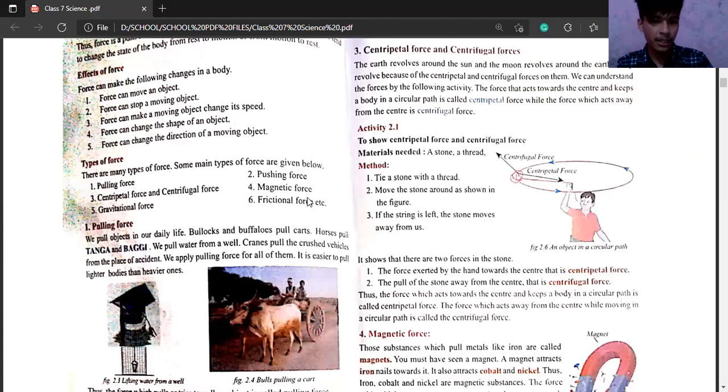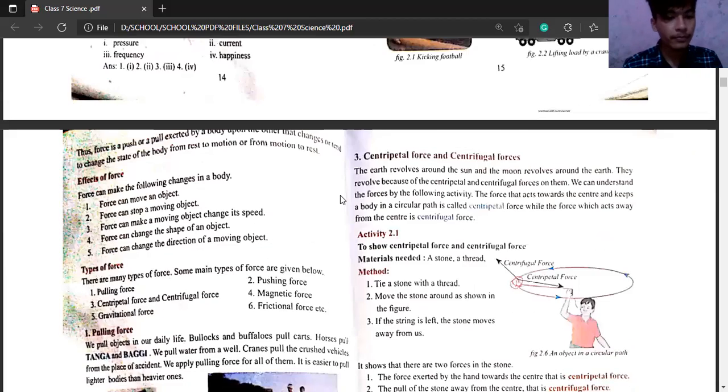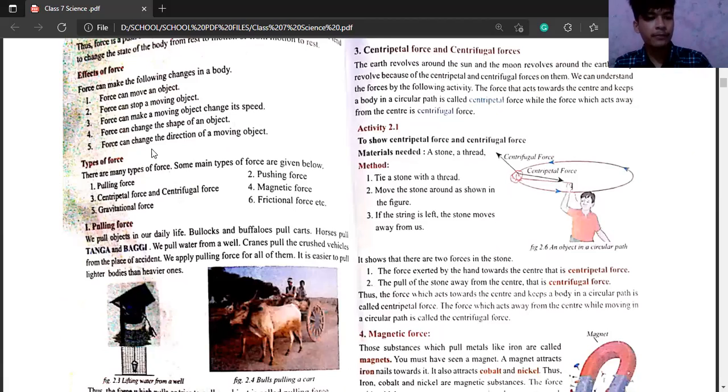Okay, magnetic force is given there, pushing force is given there, the gravitational force is given there, centripetal and centrifugal. Okay, now types of force, we'll know about this now. The simple one will go very fast. So first we have got pulling force.